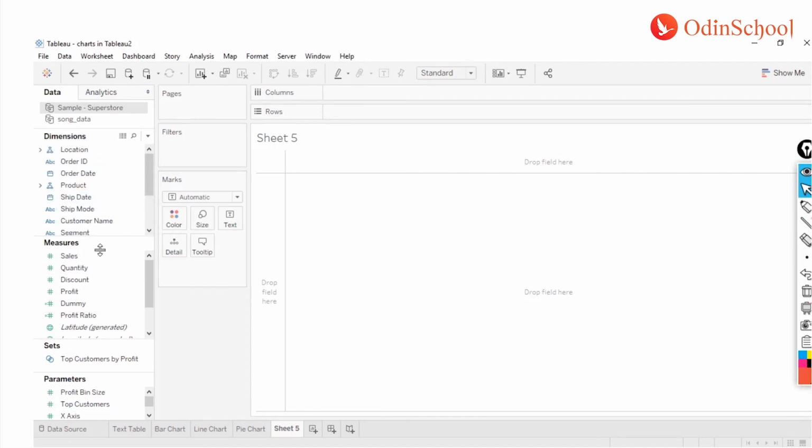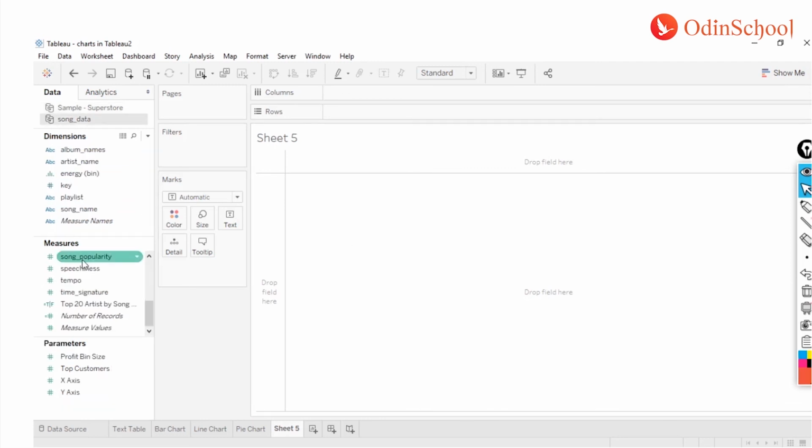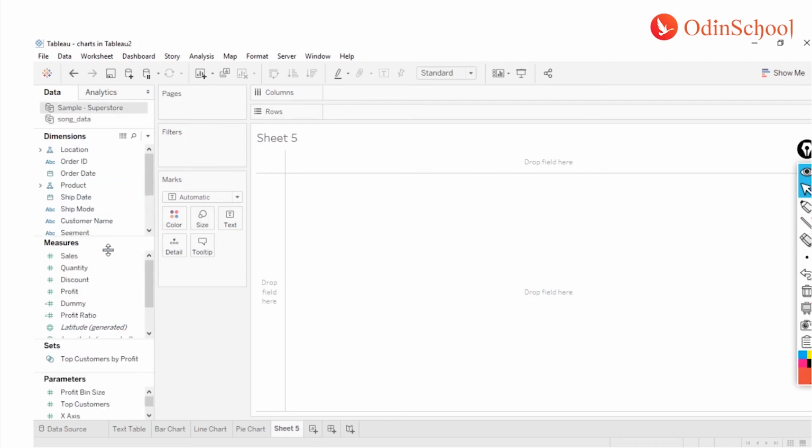So how can I create a map now? To create a map, you need a column which is geographical in nature or which has geographical importance. Now, what do I mean by that? In this song data, if you see, do I have anything which is called locations? No, I don't have. So let me see it in the sample superstore. In the sample superstore, I have a column which is, now this is a hierarchy.